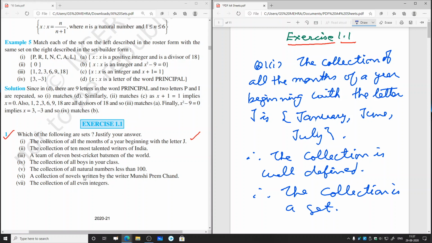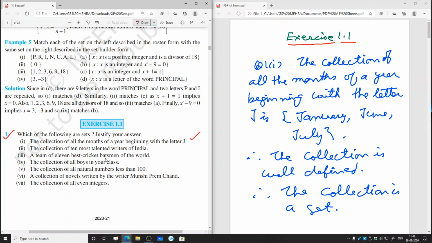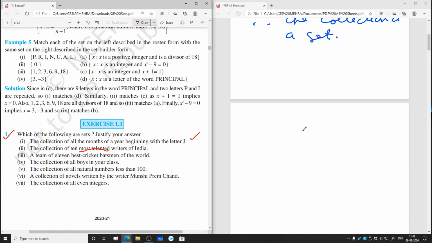Now let us go to the second part. The collection of 10 most talented writers of India. Here the word most talented is not well defined because this talent will differ from person to person. Therefore, we can say that the collection of 10 most talented writers of India is not a set. So that is what we have to write.